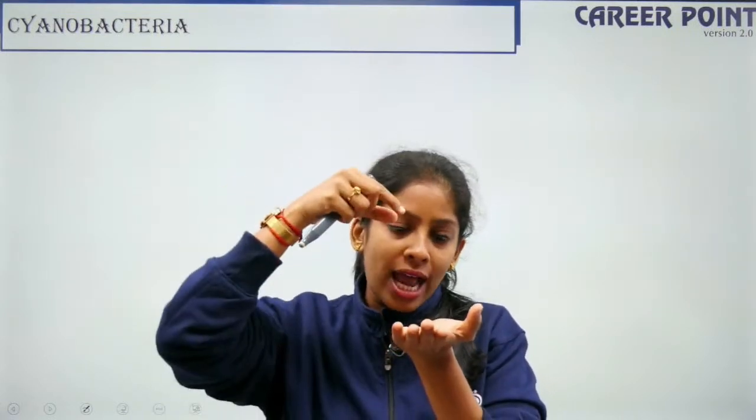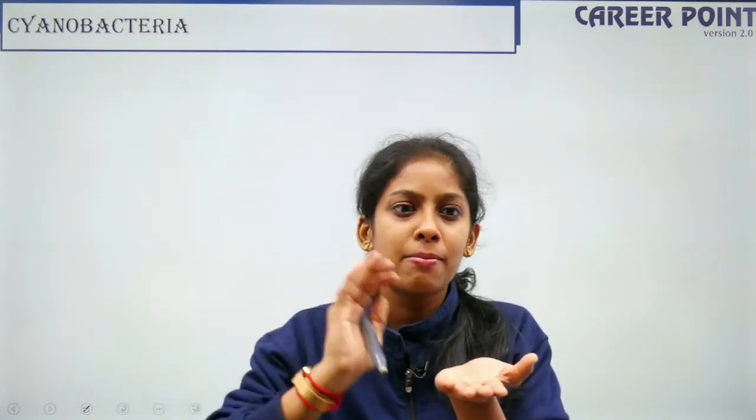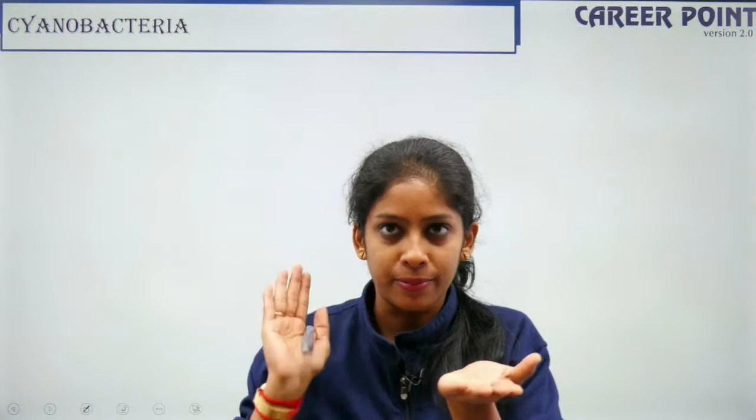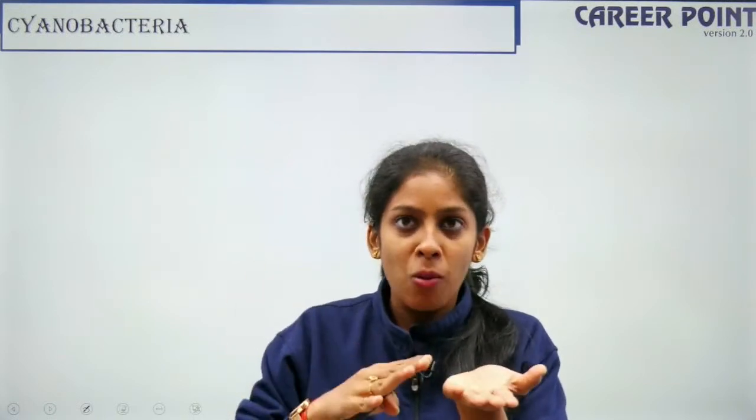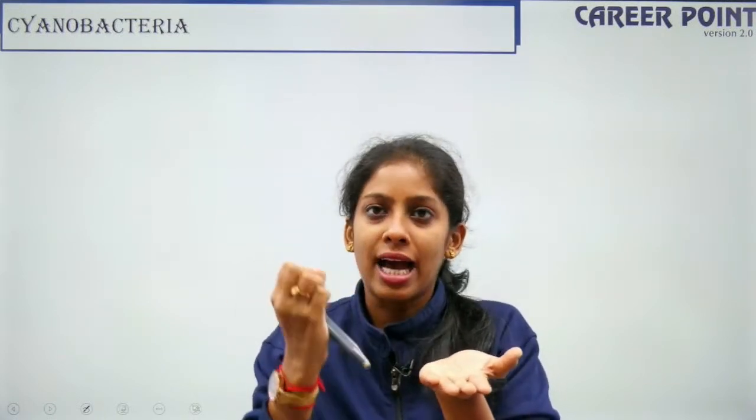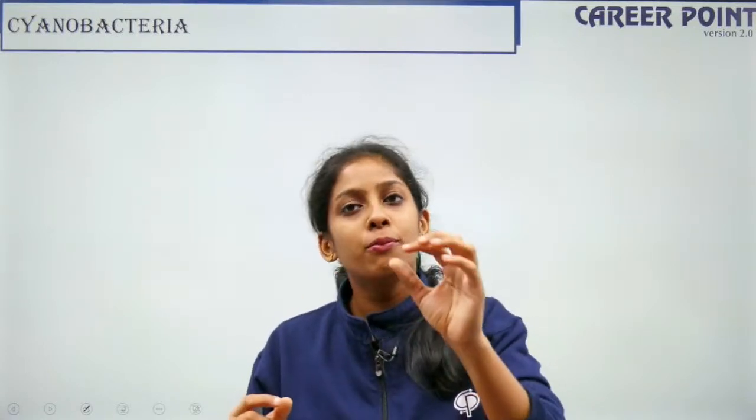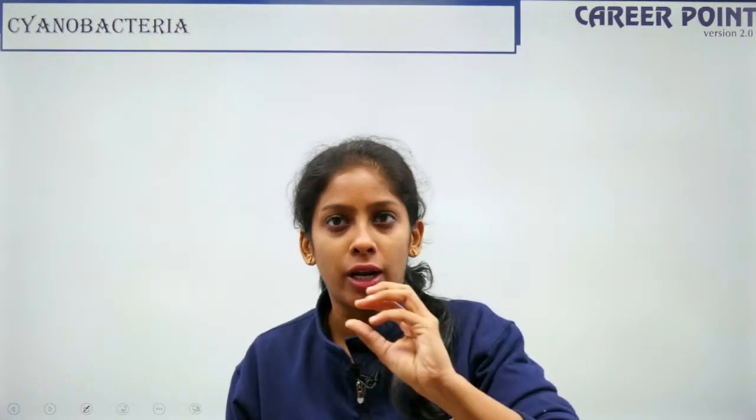So on top of that, I put a drop of any colored dye. For example, let's say methylene blue is a dye. Now I let it dry so that the dye gets absorbed, and when I view it under the microscope, wherever it is blue color, that is the part I want to see. That is a stain, that is a dye.